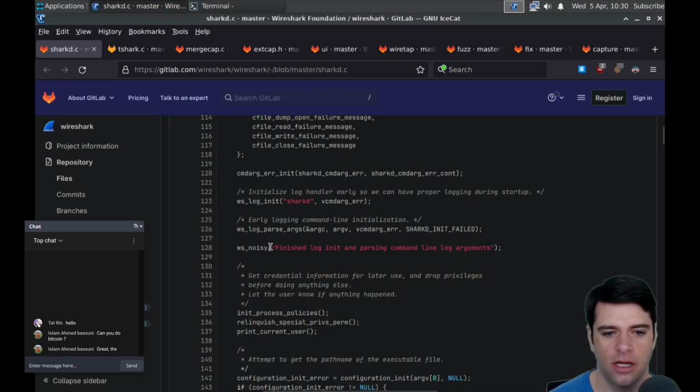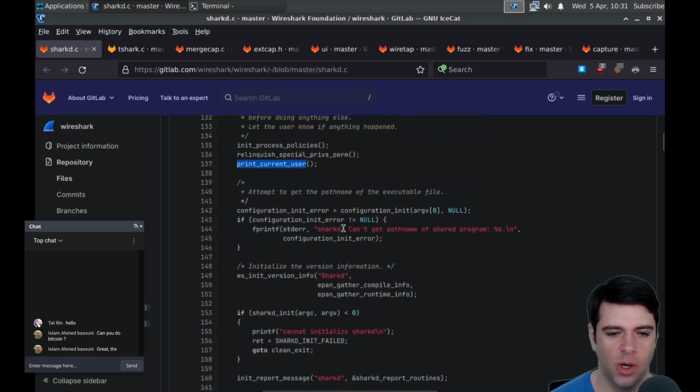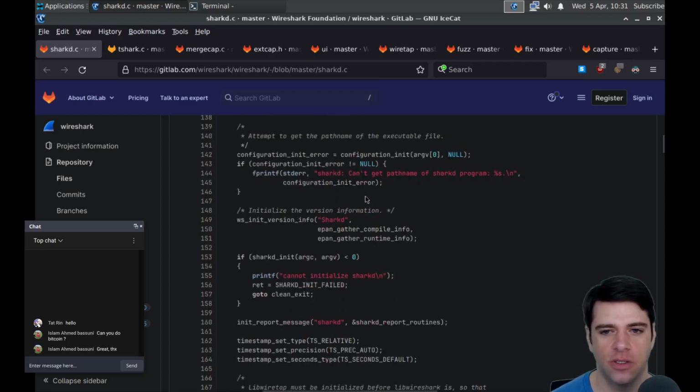Init log stuff, noisily, I guess, say stuff. And then we're going to call init process policies relinquish special privileges. So downscope root. And then print the current user. So I guess we know who we're running as. Attempt to get the path name of the executable. Try to find, I guess, this is trying to find Shark D.